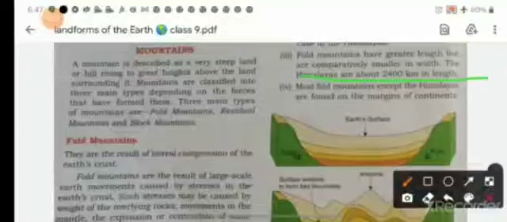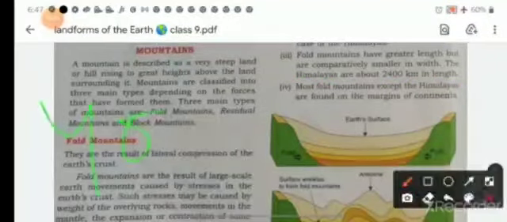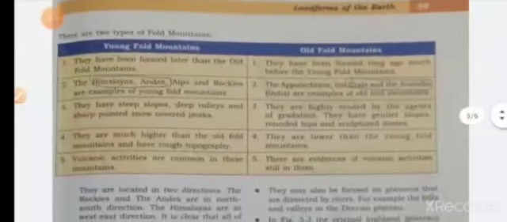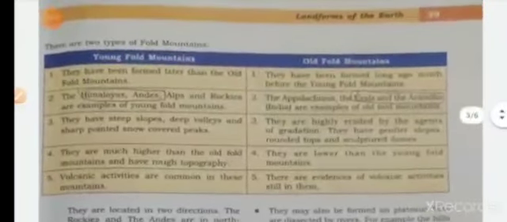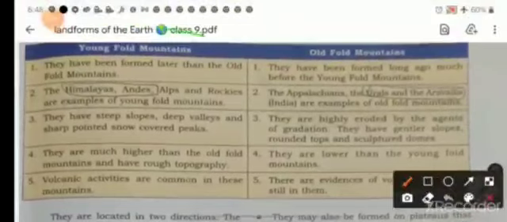There are two types of fold mountain. The first is your young and the second is your old. There are two types of mountain, young fold mountain and old fold mountain. So there are some differences between them. Okay, there are some characteristics here, difference between the young fold mountain and old fold mountain.